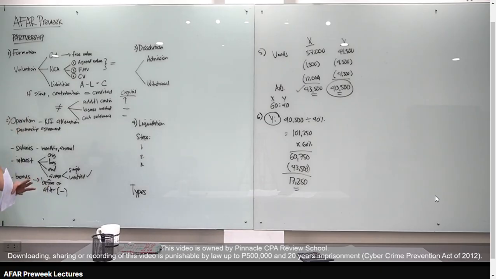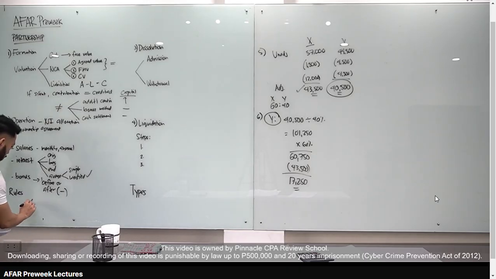Alright? So again, ang technique natin sa bonus computation, sulat mo muna yung equation. Okay, again, pag after, minus, pag before, wala kang gagawin. Pag sulat mo na equation, saka mo i-plug in yung mga amounts. Okay, and then solve for the bonus. Okay, isa pang key point sa bonus is pag may loss yung partners, yung partnership, syempre, wala kang bonus to the partners. Okay? Alright, so next naman, yung rules, additional rules sa civil code.